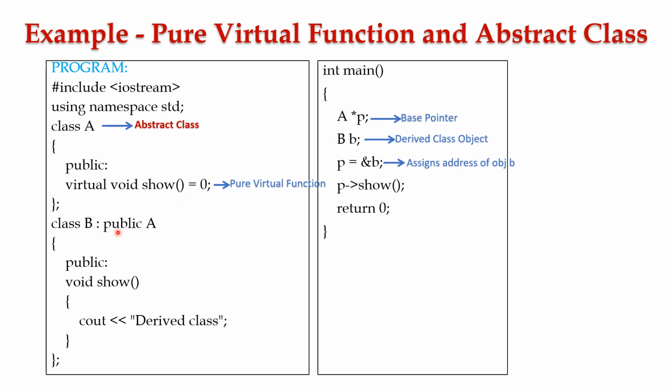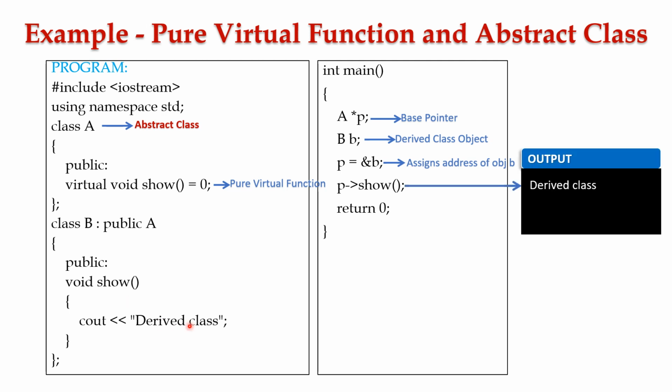Now control moves to class B and executes the show function and displays the message derived class to the user as shown in the output. Next, return 0 implies successful execution of the program.